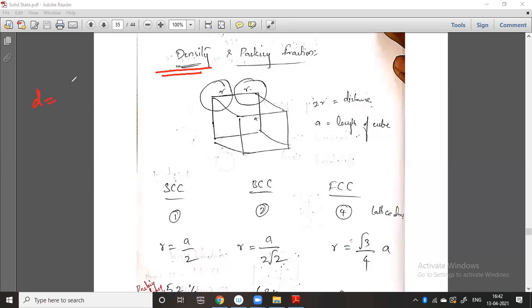So now what is density actually? Density is nothing but mass by volume.